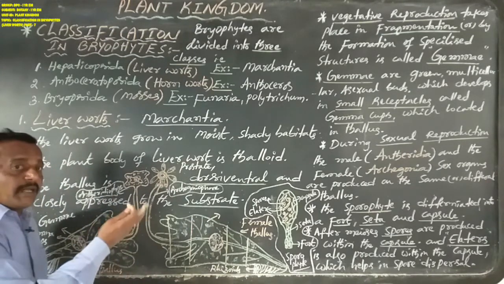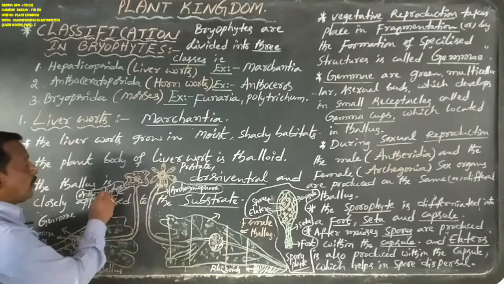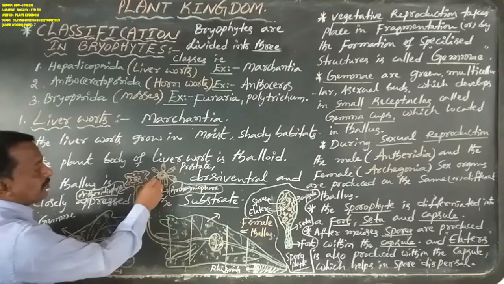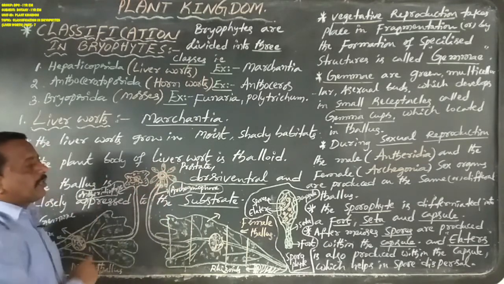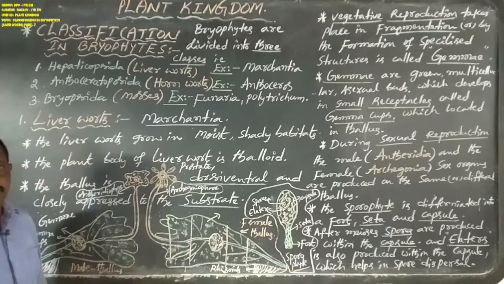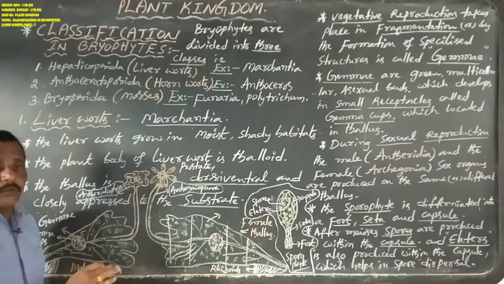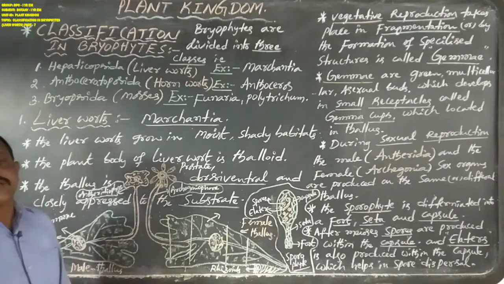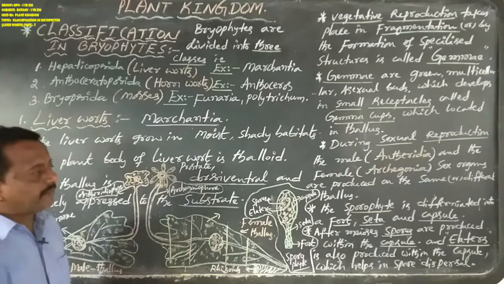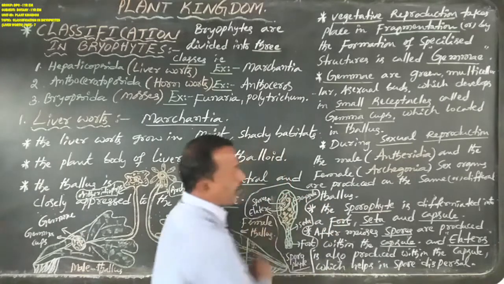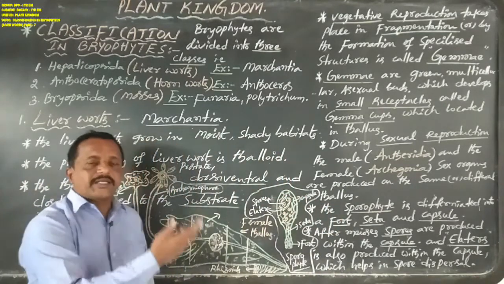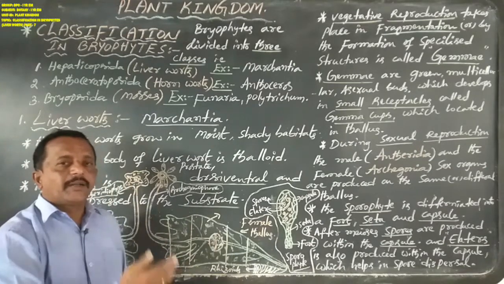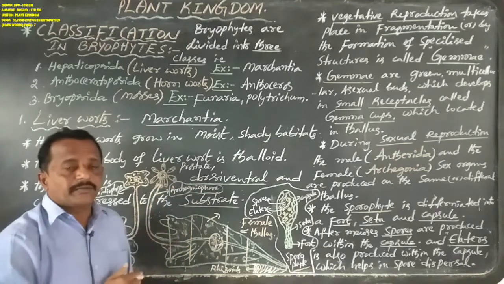But here the male sex organs, antheridia, are developed on the Marchantia antheridiophore. The female sex organs, archegonia, are developed on the Marchantia archegoniophore. So both sex organs are developed on the same Marchantia thallus or different Marchantia thallus. Different Marchantia thallus. This is very important over here. So next, the male sex organ antheridia will produce several biflagellated antherozoids.